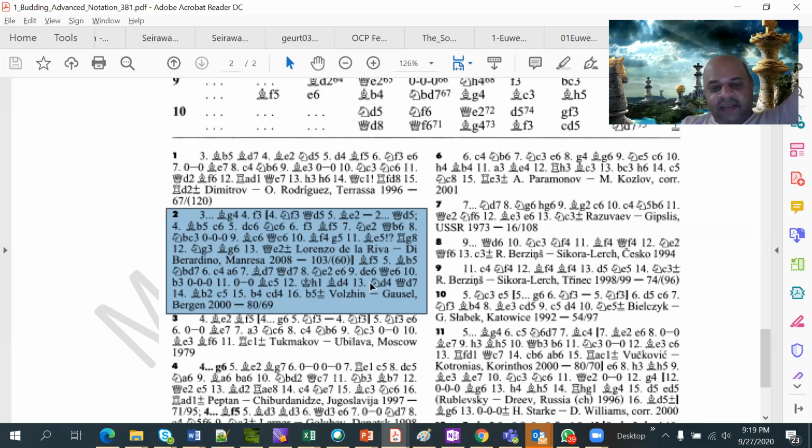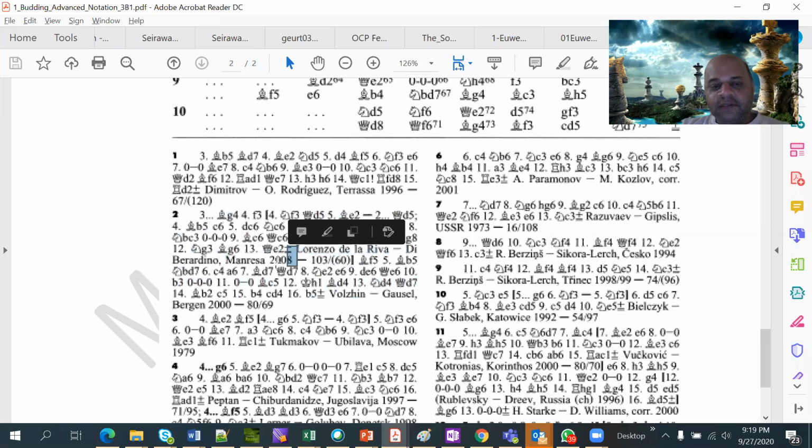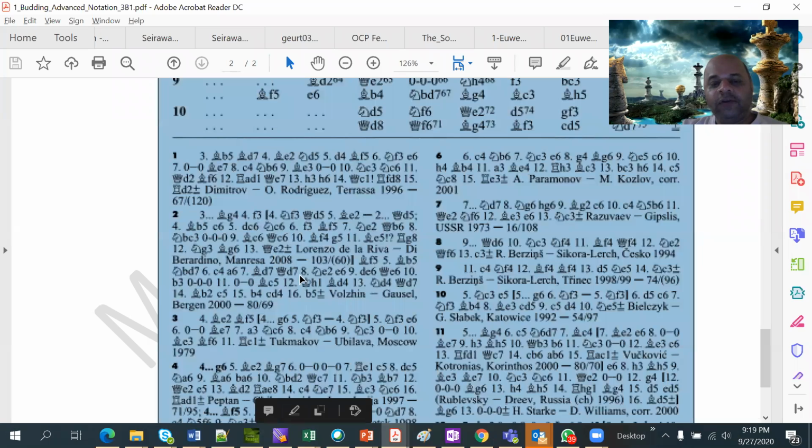And finally, at the end they will also quote who was the white player, who was the black player, what was the year, and in which volume of Chess Informant it was published. It's too much, you need not know, but at least you should know that finally you will know who was white and who was black and what was the year. So you will always be able to search this in a chess database if you want the full game.